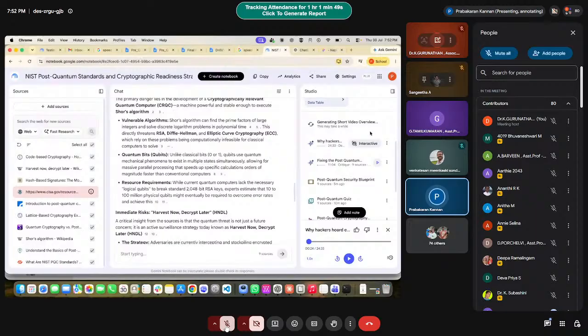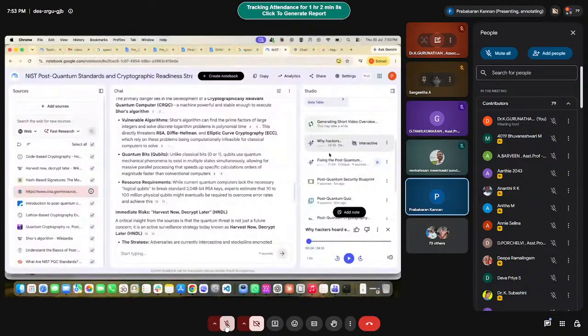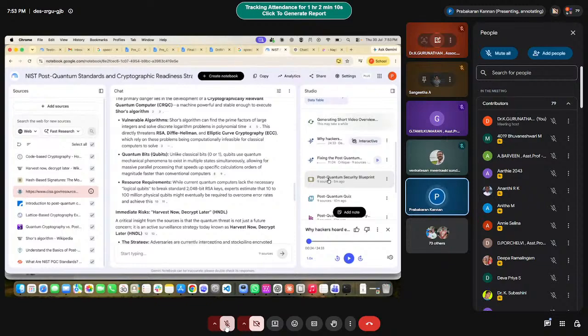Do you have any queries? I have completed the tools walkthrough. We have seen Gamma, we have seen Napkin AI, we have seen Notebook LM especially. Each and every tool has its own functionality. Definitely it will create a video as well, and different types of audios. It is already generated. I don't know why it is not even playing.